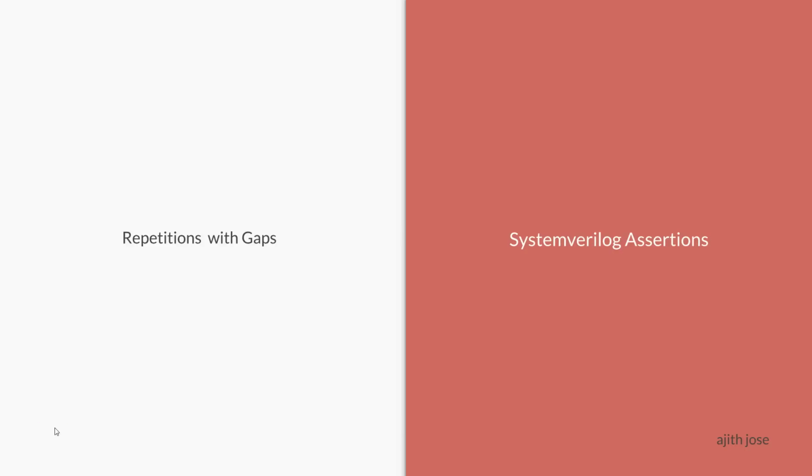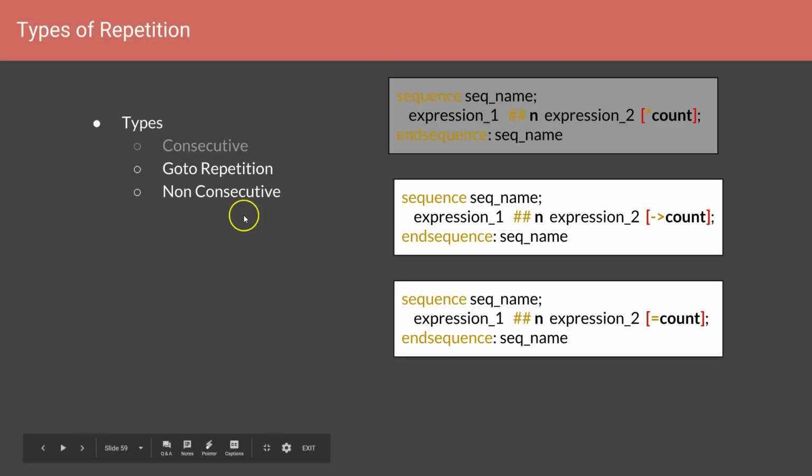Repetitions with gaps in between cycles. In the previous session, you have seen how to add repetitions which should occur consecutively. It is also possible that you can specify a repetition which can come in between multiple clock cycles. That means there could be a gap of multiple clock cycles in the repetition of this expression. So these are the non-consecutive type of repetition operators.